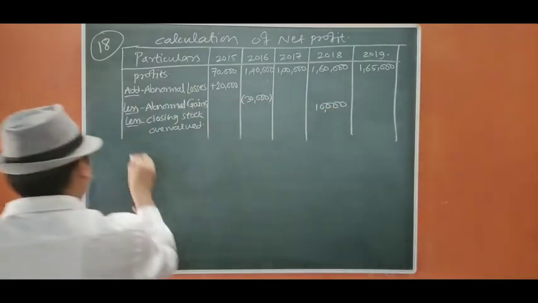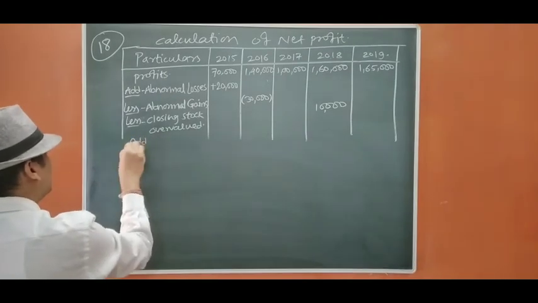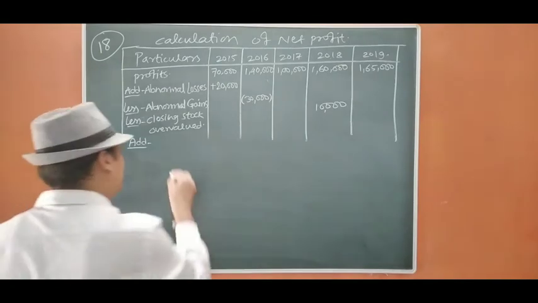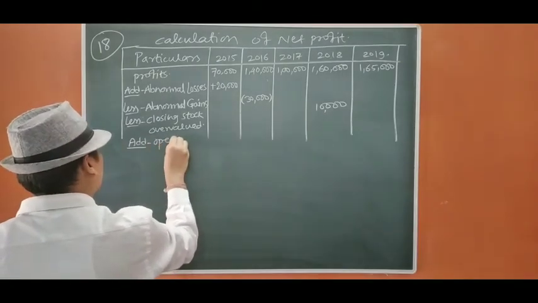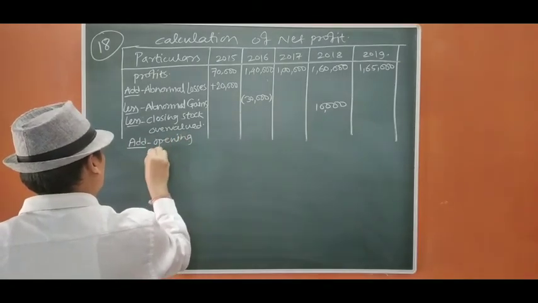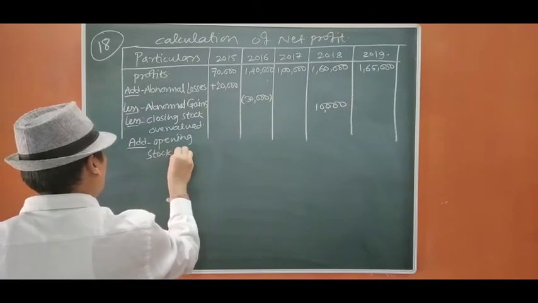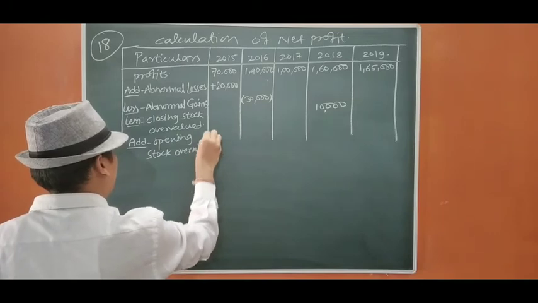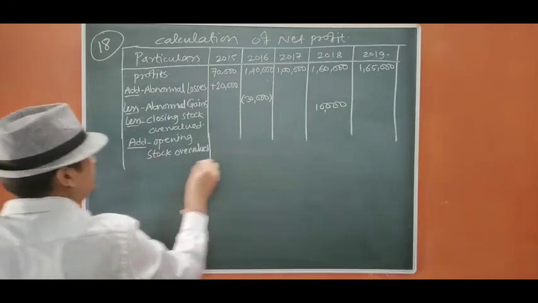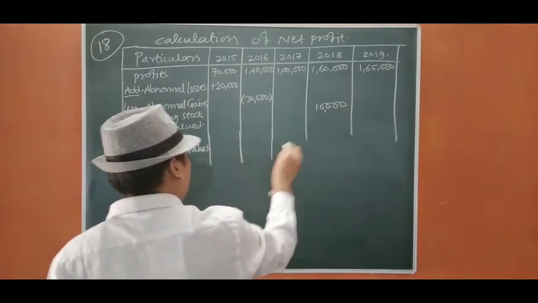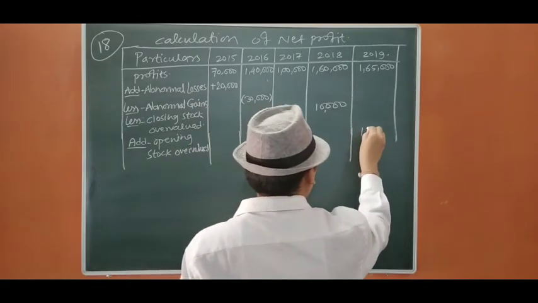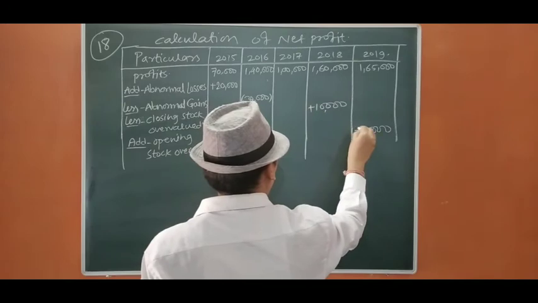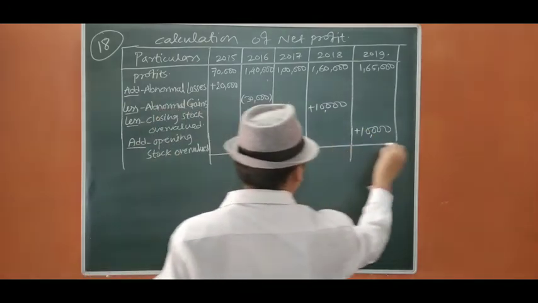Now we are going to add, as the closing stock of 2018 will be the opening stock of 2019. So the opening stock overvalue of 10,000 will be added in the next year. Now we are going to close it.